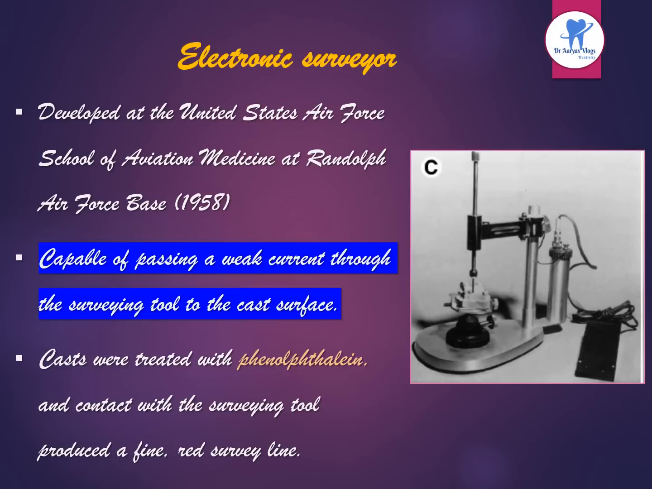Then coming to the electronic surveyor, it was developed in the year 1958. It is capable of passing a weak current through the surveying tool to the cast surface. The casts were treated with phenolphthalein, and contact with the surveying tool produced a fine red survey line.